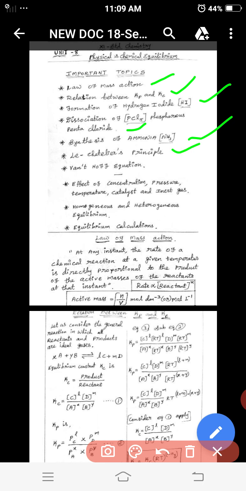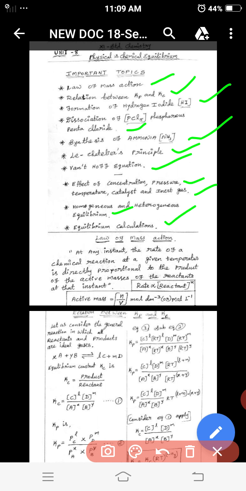And the Le Chatelier principle and the Van't Hoff equation are the most important questions in physical and chemical equilibrium. The effect of concentration, pressure and temperature is slightly important, about 25%. Heterogeneous and homogeneous equilibrium and equilibrium calculations are also slightly important.